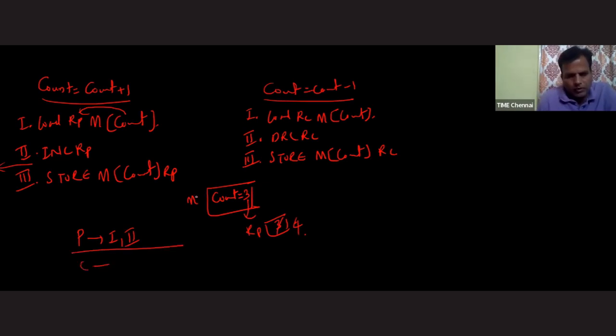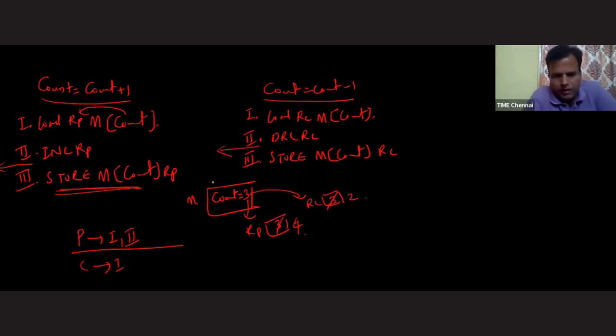The next one, the consumer. The consumer is executing the first instruction. What is the first instruction? Load the count value to RC. What is the count value? Don't say 4. 4 is inside the RP register. The count value is still in main memory, and it is 3 because we have not yet executed the third instruction. Getting this idea? It is 3 only. Next, decrease the RC value to 2. Now, before executing the third instruction, I'm preempting this process. That means the consumer also executed the second instruction.